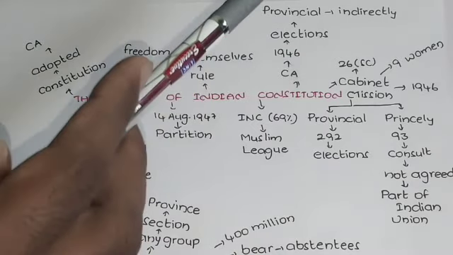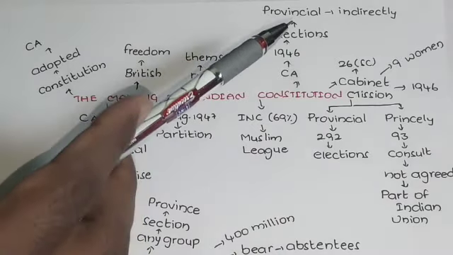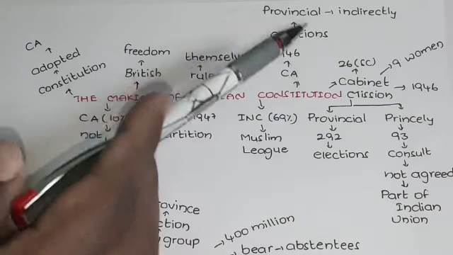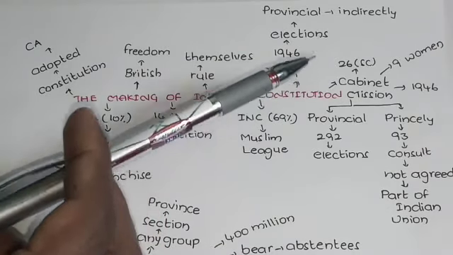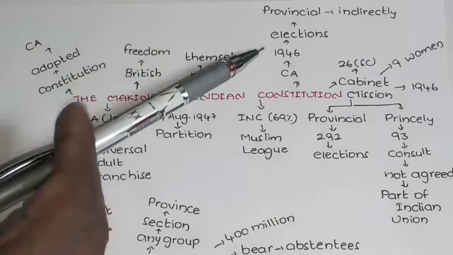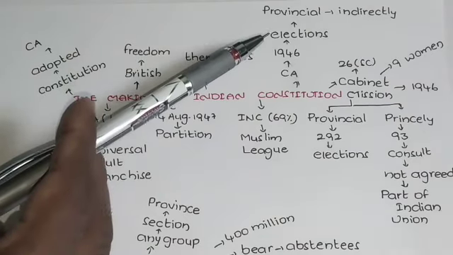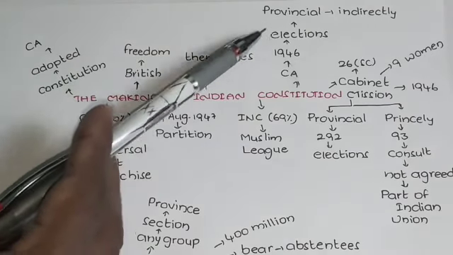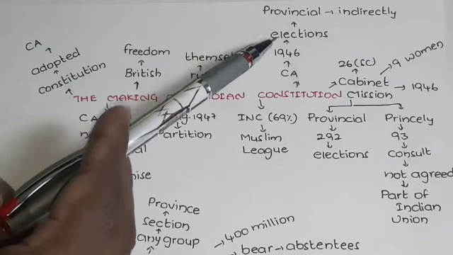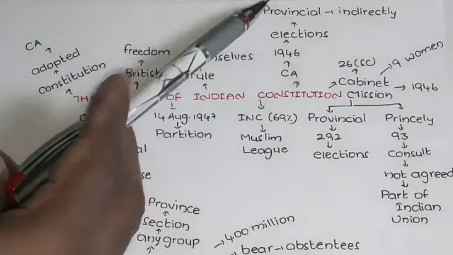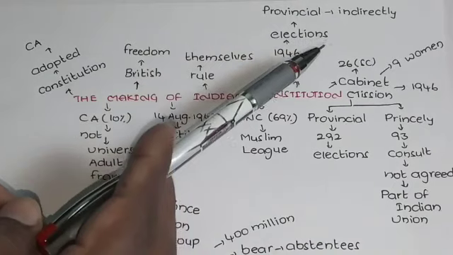And elections were held for the provincial assemblies as well as princely states. Provincial assemblies are nothing but those which were ruled by the British people. So once again, this Constituent Assembly was formed in 1946 and they gave some guidelines to conduct the elections for the provincial assemblies as well as princely states.